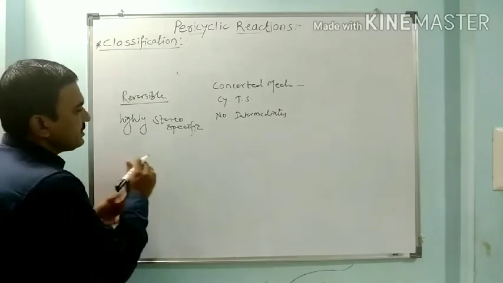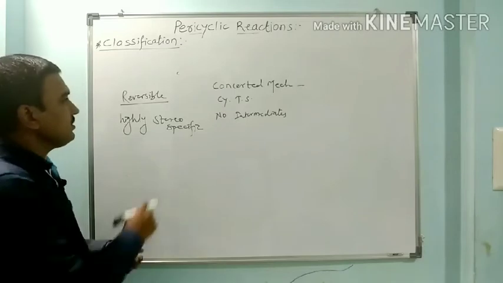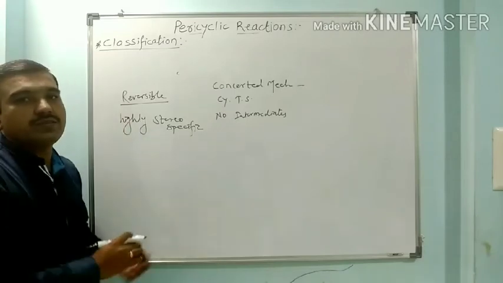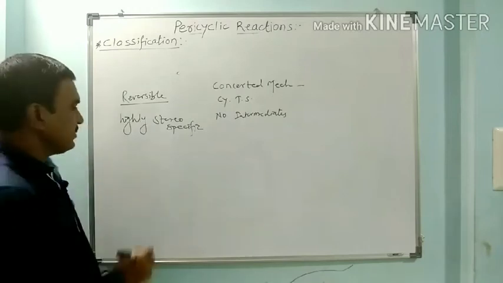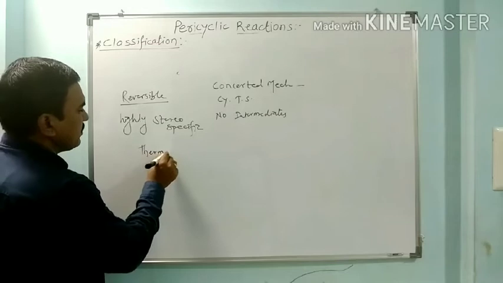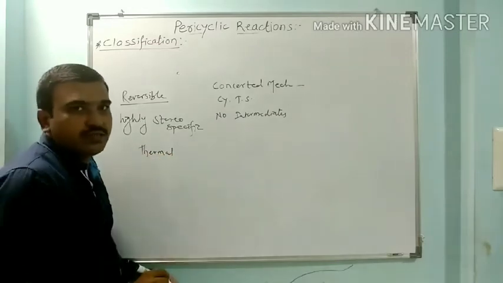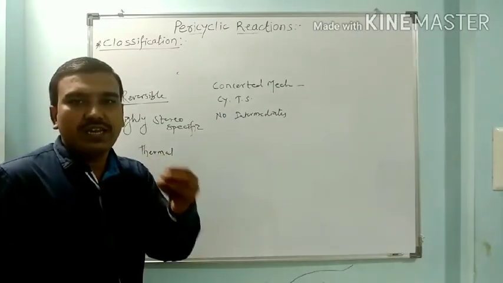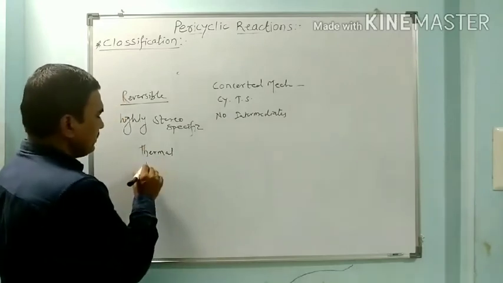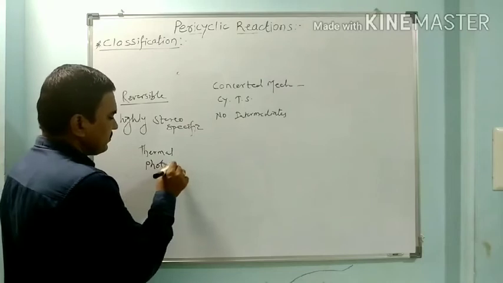Then, as these are reversible, these reactions can be performed by using heat, meaning they can be thermal reactions, or these reactions can proceed by induction of light, meaning they can be photochemical reactions.